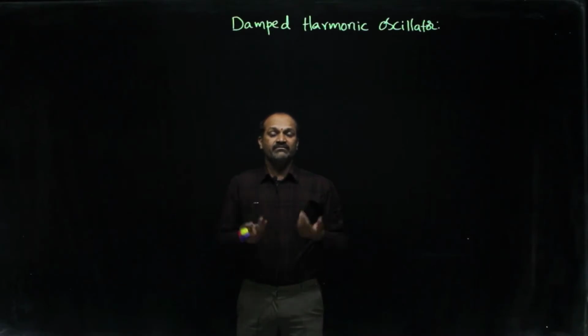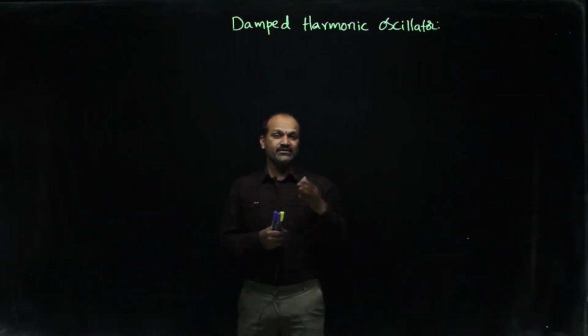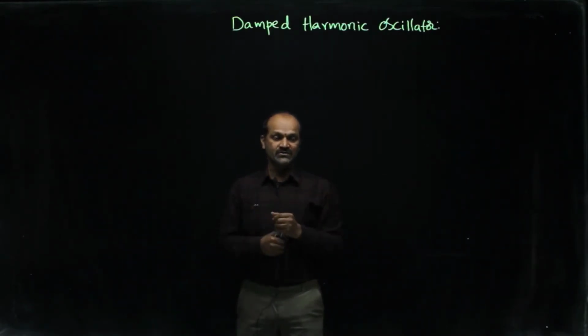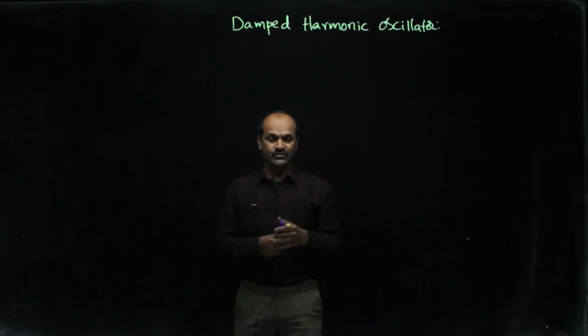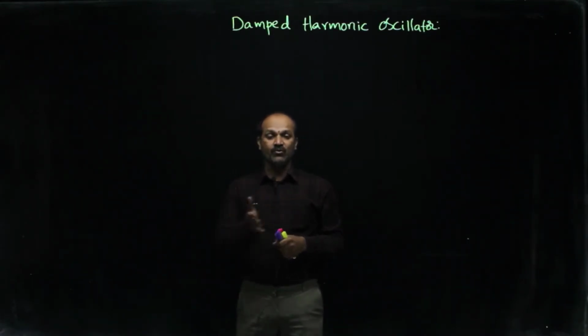But whenever there is some medium, some fluid, in which the oscillator or any particle is vibrating, performing oscillations, due to the frictional force the amplitude of that oscillation gradually decreases. So damping takes place. Such oscillations are called damped harmonic oscillations.